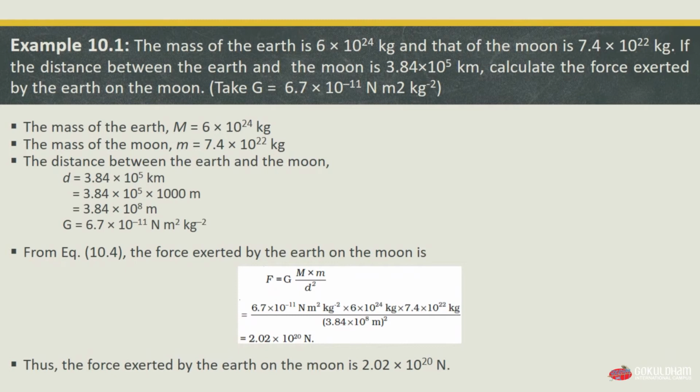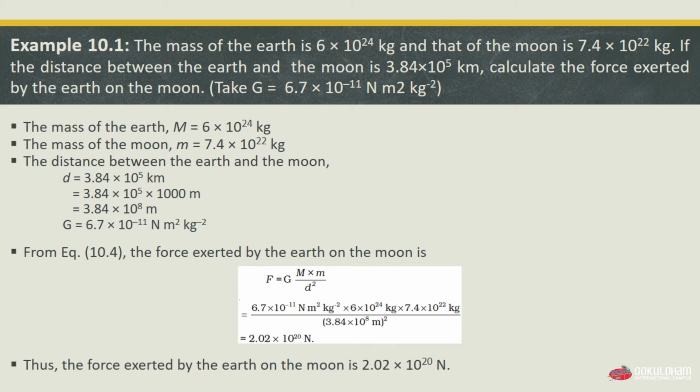Let us look at an example, which is our example 10.1. According to the example, the mass of Earth is 6 multiplied by 10 raised to 24 kg and that of the moon is 7.4 multiplied by 10 raised to 22 kg. If the distance between the Earth and the moon is 3.84 multiplied by 10 raised to 5 km, then calculate the force that is exerted by the Earth on the moon. We have to calculate the force exerted by the Earth on the moon.